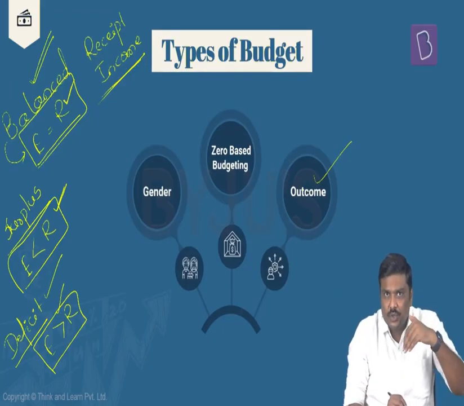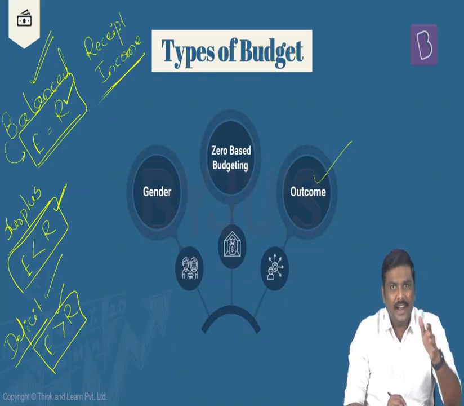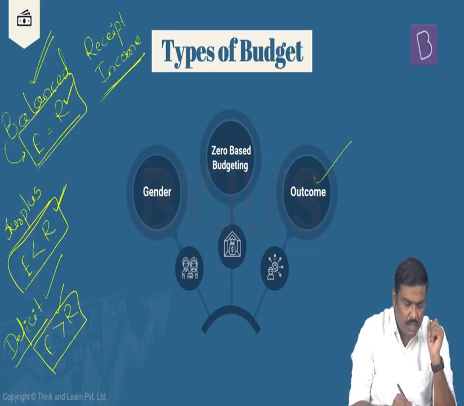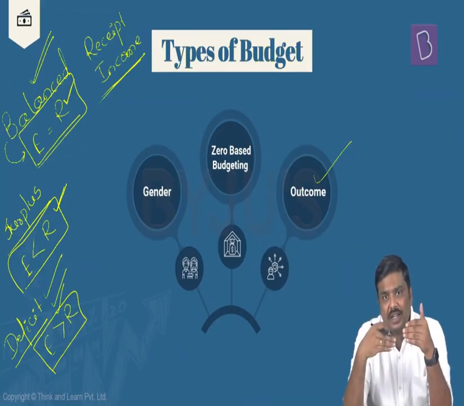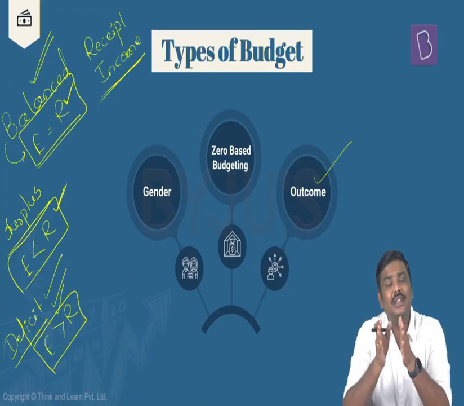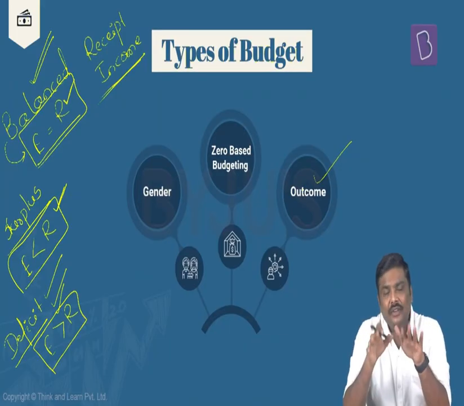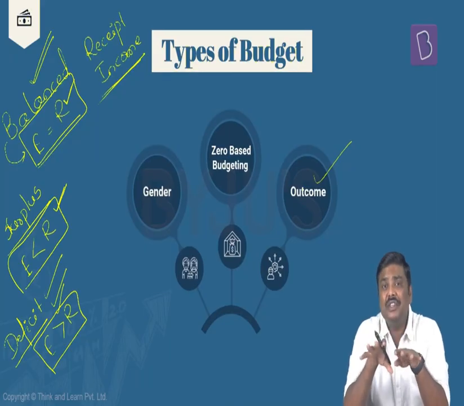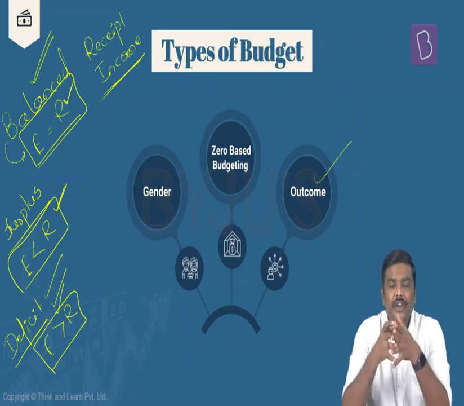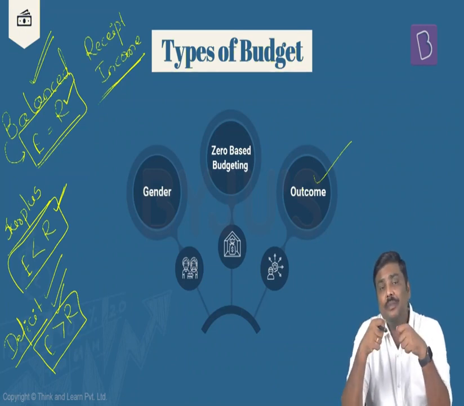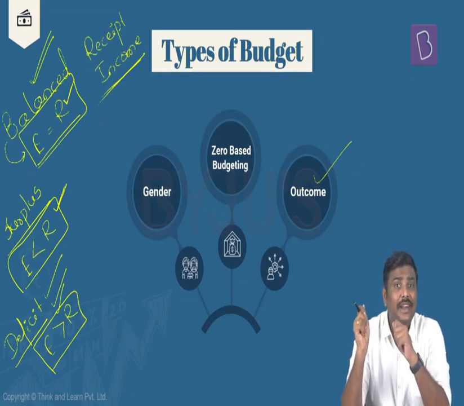Done? Now, just to extrapolate on this, earlier in the 1990s or before the 1990s, the government used to come out generally with a deficit budget itself. That is, the government's overall expenditure used to be higher than the overall income or the revenue collected by the government. And whenever you have this kind of a deficit budget, the government used to borrow from RBI. I will repeat the statement here.